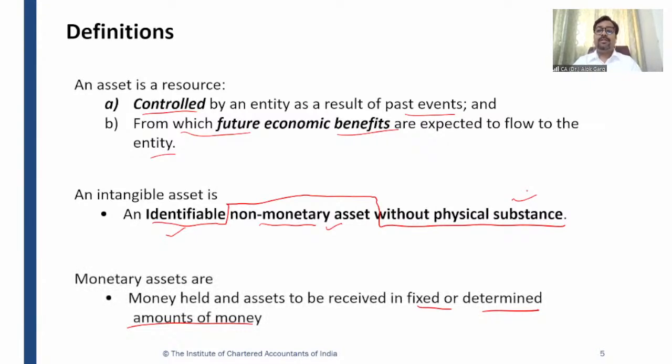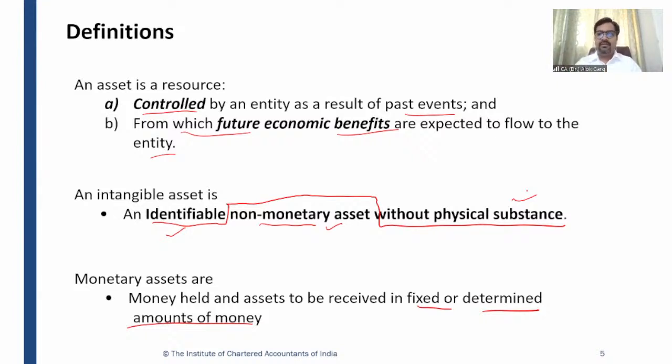And we talked about what is meant by non-monetary asset. Non-monetary assets are those assets which are cash settled, which can be settled into a fixed amount of cash. Okay. So for example, can you give me an example of monetary asset and non-monetary asset?